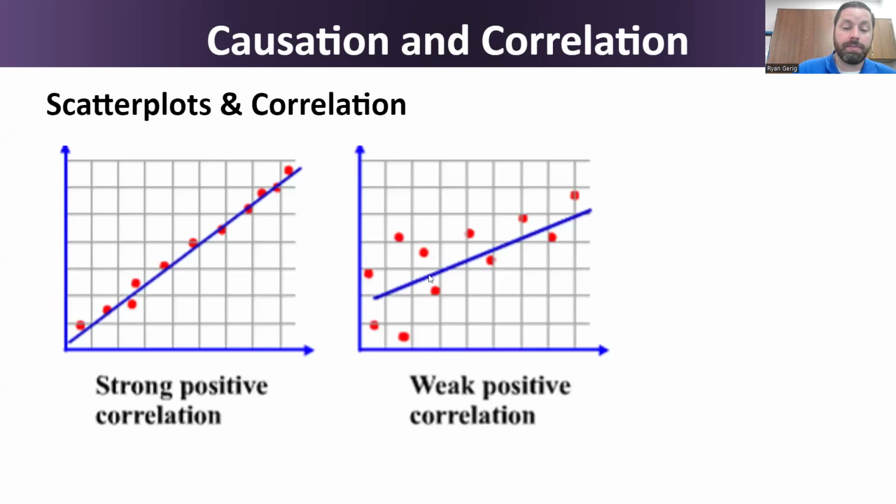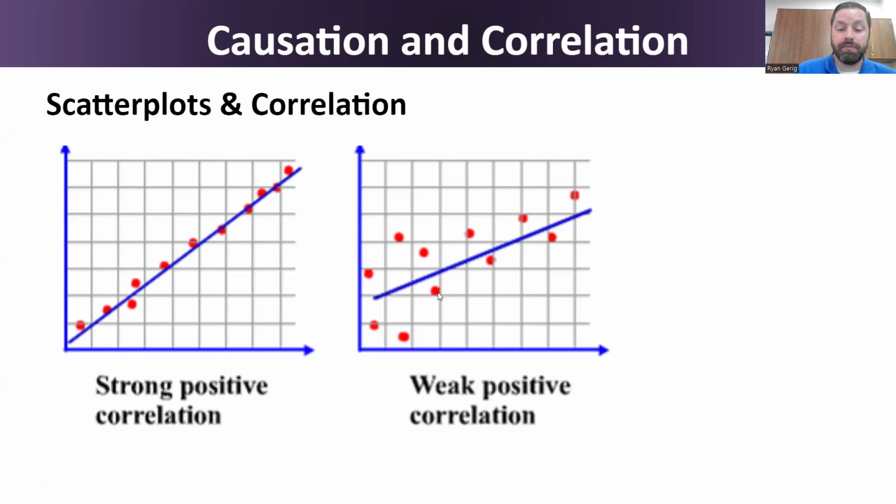Okay, so some examples here of correlation and how you can see them on a graph. The first one's a strong positive correlation. What makes it strong is that the dots are really close to the line. What makes it positive is that the line is going uphill. As one event goes up, the other event goes up.